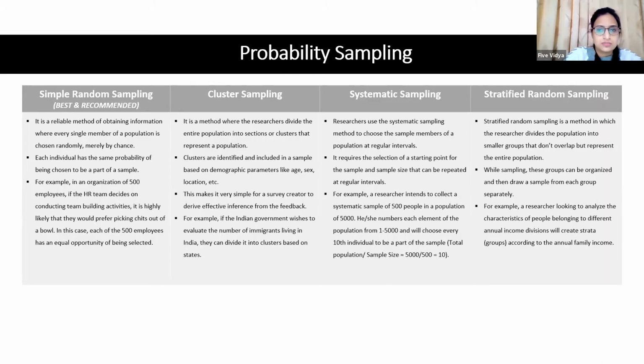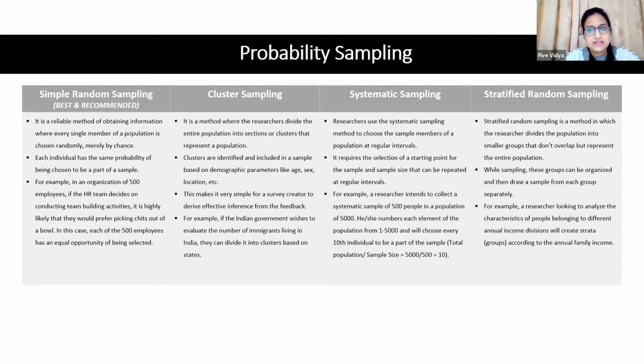More researchers are using simple random or stratified random sampling, and cluster sampling also sometimes, but I have seen very few research papers which have used systematic sampling. Maybe that does not go by the topic. So you need to decide whether your research is going as per systematic sampling or not.